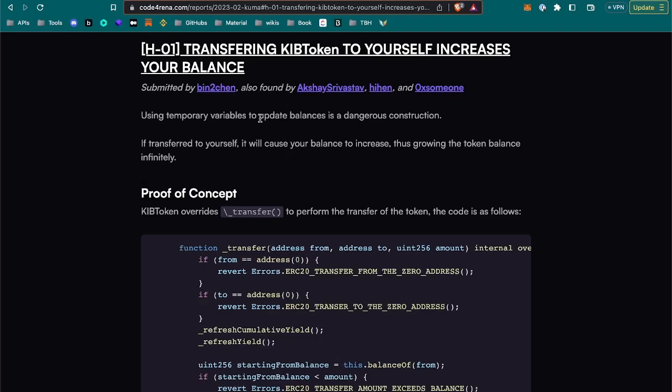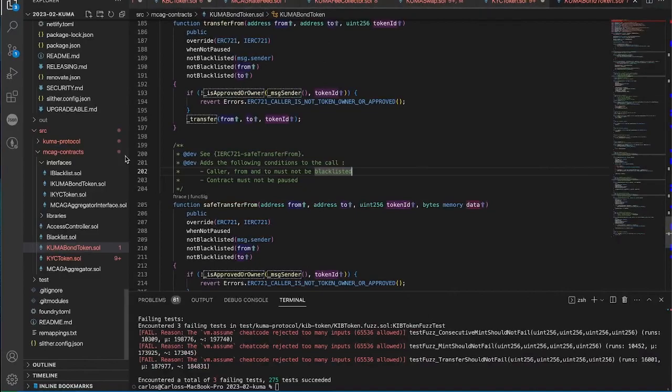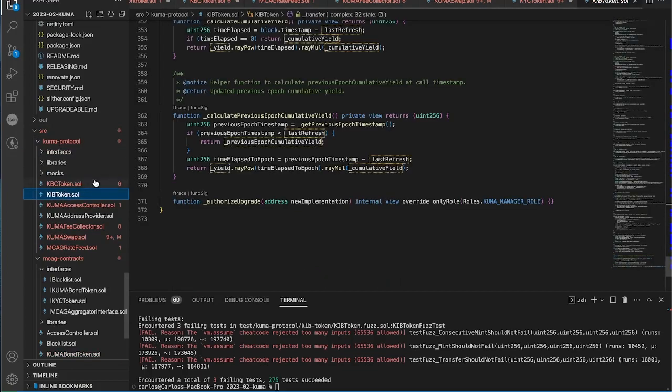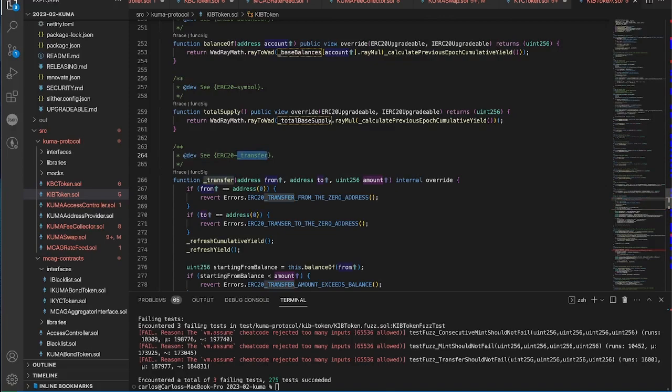Using temporary variables to update balances is a dangerous construction. Temporary variables, I need to see what it's referring to. If transferred to yourself, it will cause your balance to increase. KIB token overrides transfer. See, that's a problem of KIB. It is probably from KUMA. KIB token, that's a problem of overriding the functions from the OpenZeppelin.